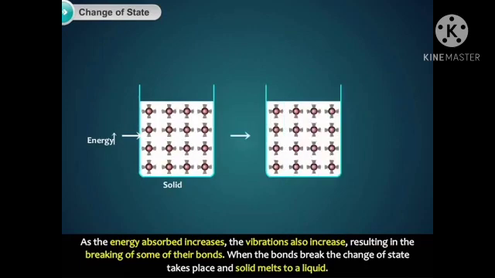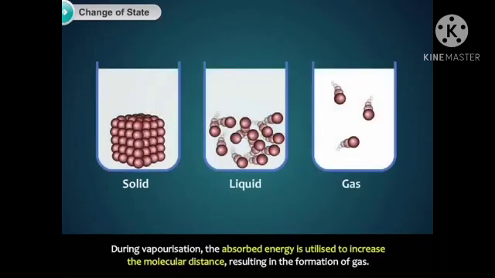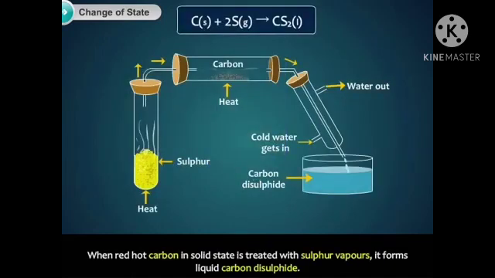When the bonds break, the change of state takes place and the solid melts to liquid. During vaporization, the absorbed energy is utilized to increase the molecular distance, resulting in the formation of gas. When red hot carbon in a solid state is treated with sulfur vapors, it forms liquid carbon disulfide.